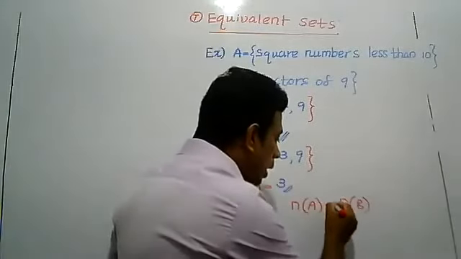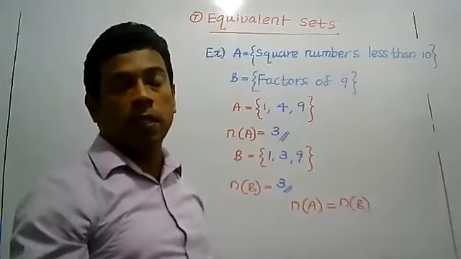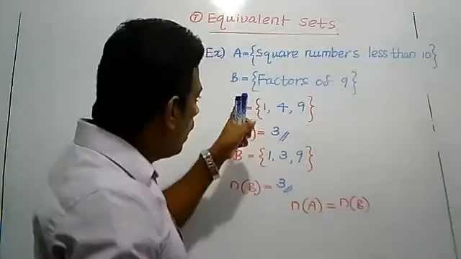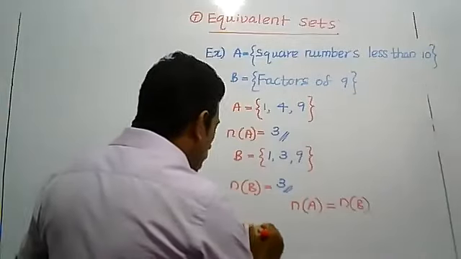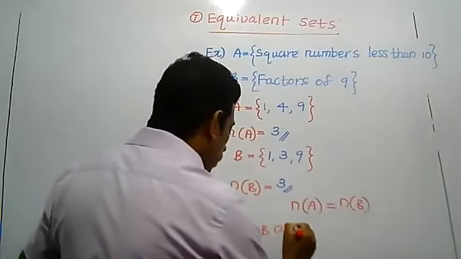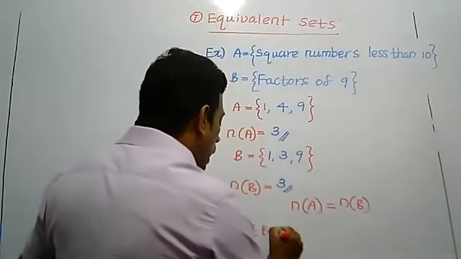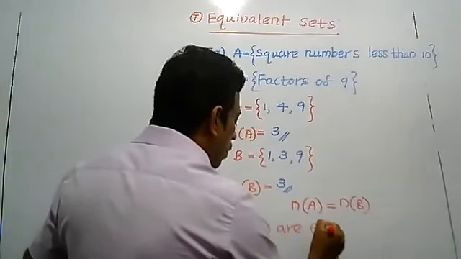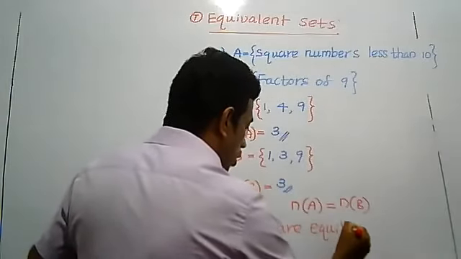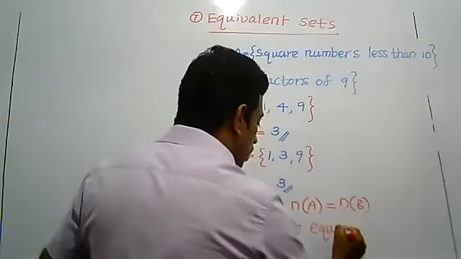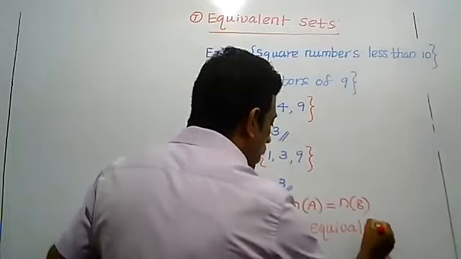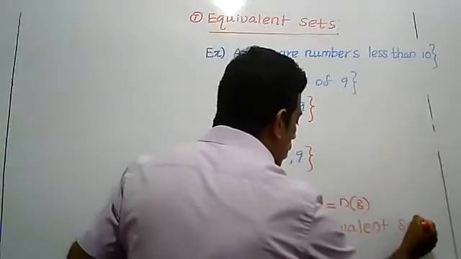When A and B have the same number of elements, we write that A and B are equivalent sets. Write it here: A and B are equivalent sets.